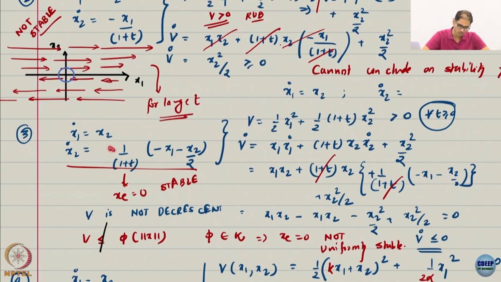So what does it mean? What does it mean about the stability property of the system? Asymptotic stability. It is asymptotic stability, and in fact uniform because of no time dependence. So if this was not there, this system is in fact uniformly asymptotically stable, alright. So very strong property, in fact it is exponentially stable.